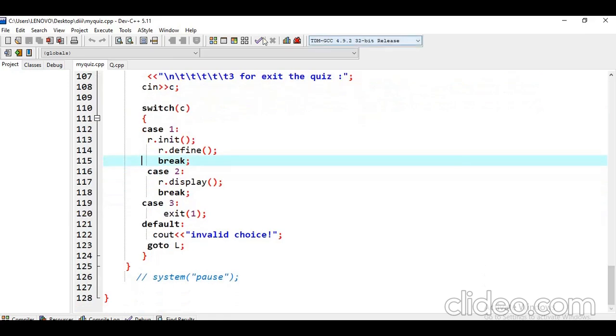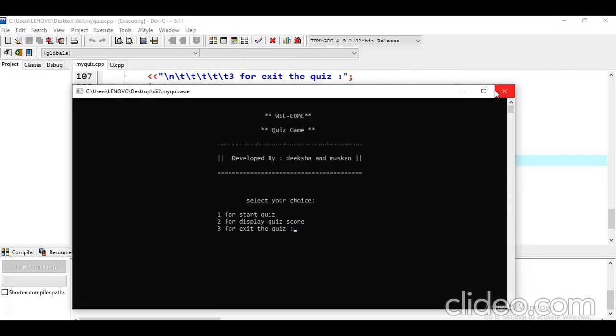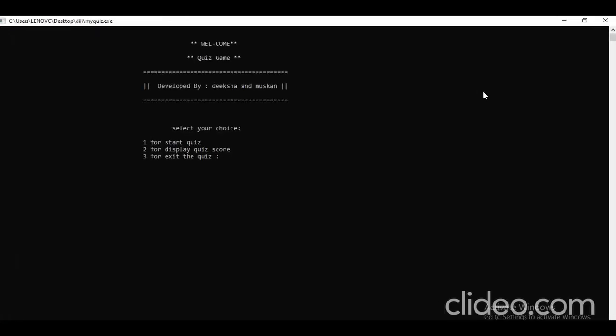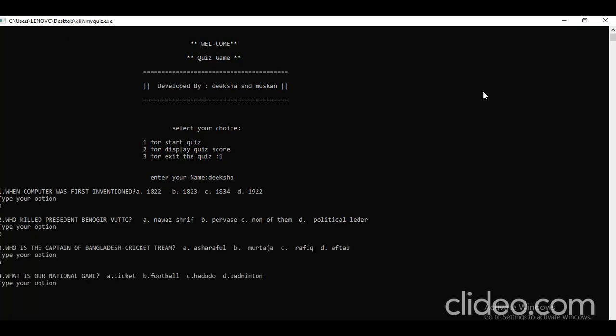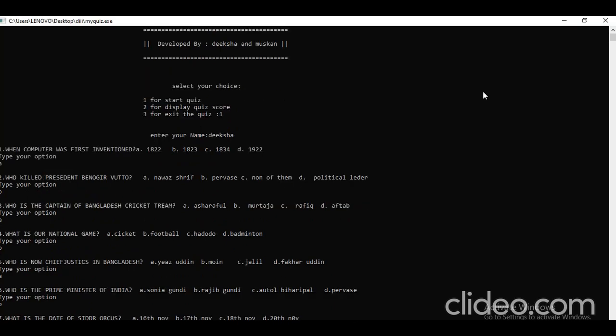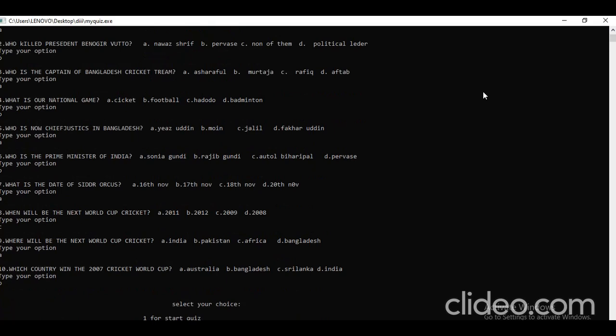Now we run our code and display our output. Here, select your choice: first for start quiz, second for display quiz score, and third for exit quiz. Now we press first, then enter our name, then select the options.